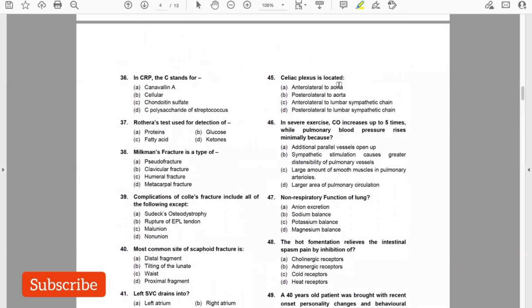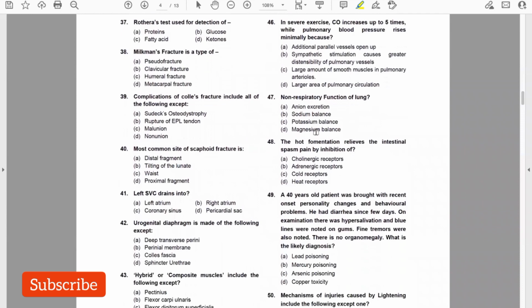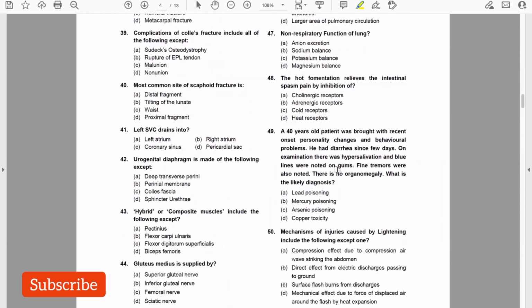Celiac plexus is located anterolateral to aorta. In severe exercise, cardiac output increases up to 5 times, while pulmonary blood pressure rises minimally because sympathetic stimulation causes greater distensibility of pulmonary vessels. Non-respiratory function of the lung, sodium balance. Hot fomentation relieves the intestinal spasm by inhibition of cold receptors.